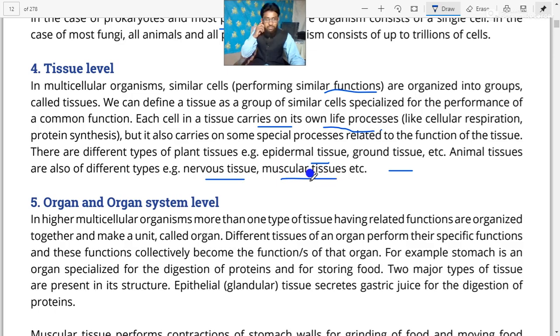Dear cadets, next we have the organ and organ system level. We will discuss the organ and organ system level in our next lecture.